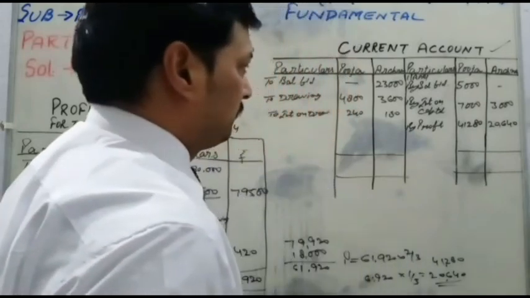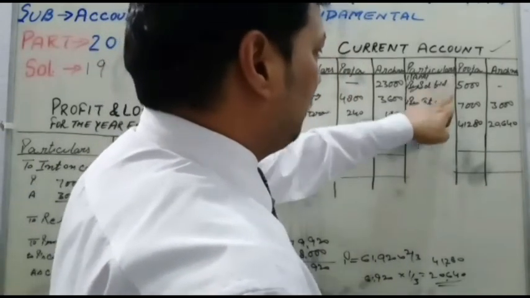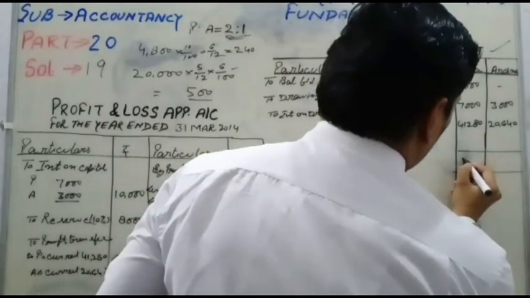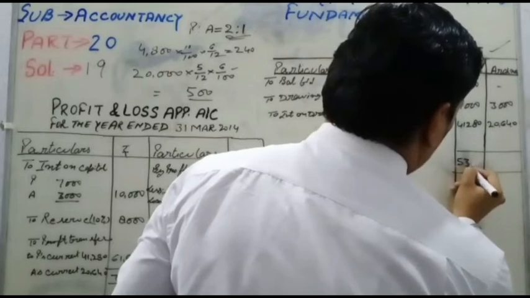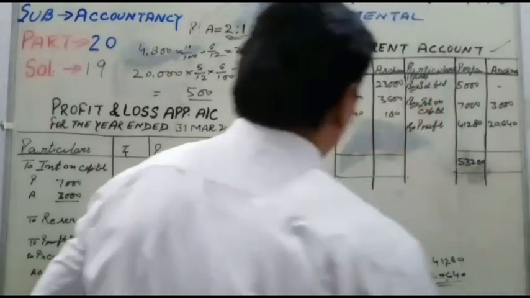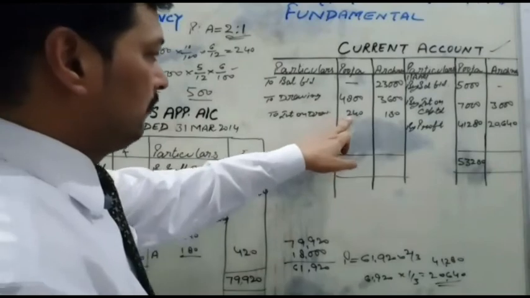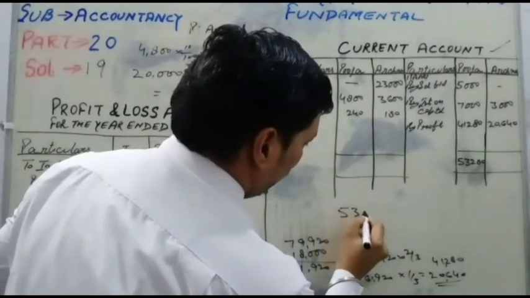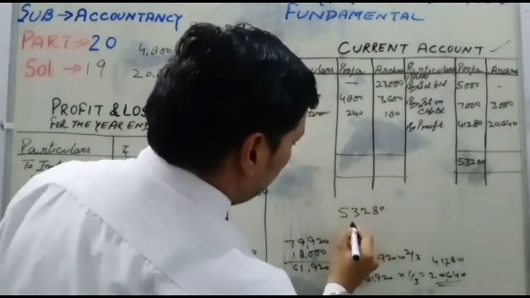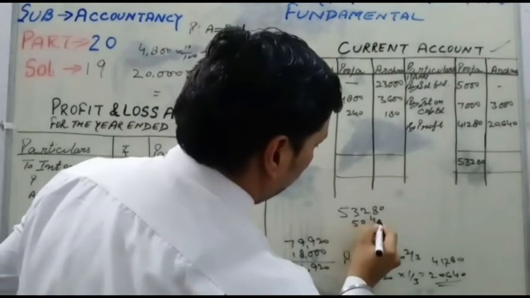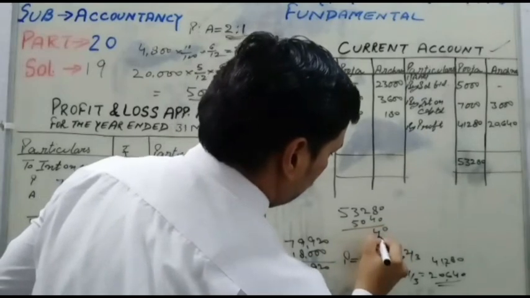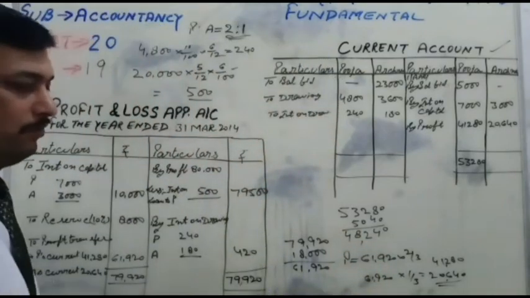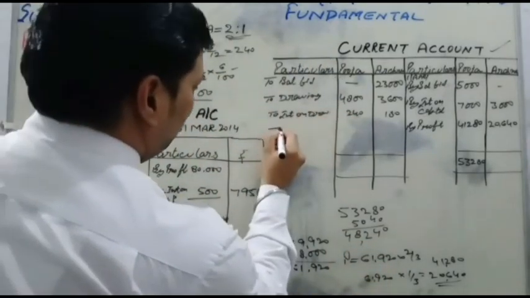First the total for Pooja. Pooja's credit side exceeds the debit side. The credit side total is 53,280 and the debit is 5,040. So subtracting 5,040 from 53,280 gives 48,240, which is Pooja's balance, a credit balance.